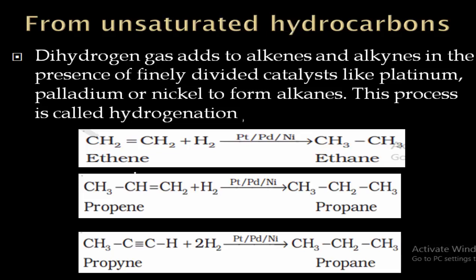Here you can observe the examples. Ethene, which consists of double bond, will react with hydrogen gas in presence of a catalyst to form ethane. And similarly, propene gets converted into propane. So simply the bonds get removed and they will form bond with hydrogen in order to form the respective alkane.